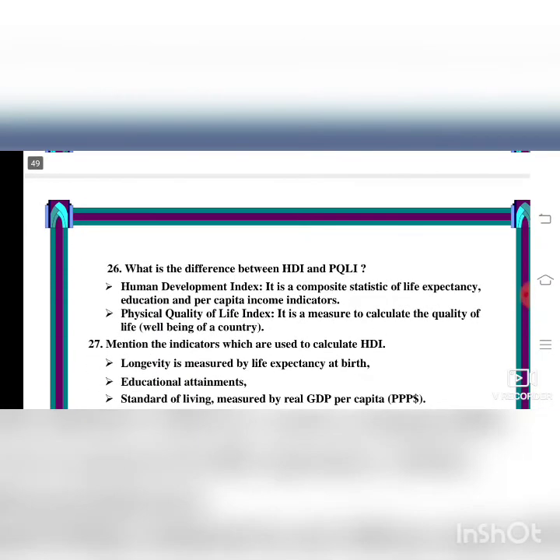What is the difference between HDI and PQLI? HDI means Human Development Index. PQLI means Physical Quality of Life Index. HDI is a composite statistic of life expectancy, education and per capita income indicators. It deals with these three things. But the Physical Quality of Life Index is a measure to calculate the quality of life of a country.